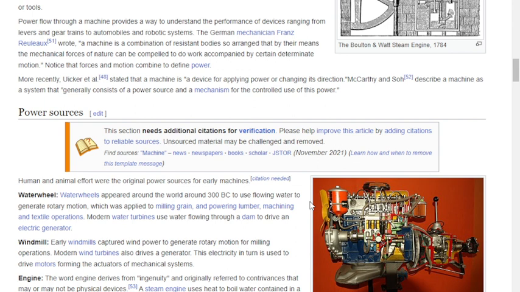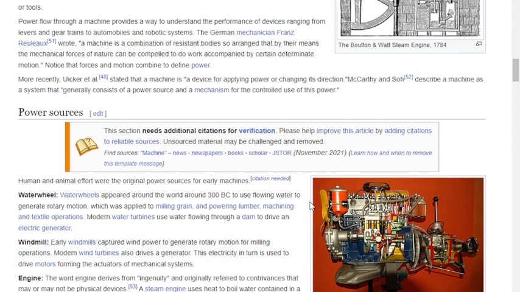Modern water turbines use water flowing through a dam to drive an electric generator. Windmills: early windmills captured wind power to generate rotary motion for milling operations. Modern wind turbines also drive a generator to produce electricity, which in turn is used to drive motors, forming the actuators of